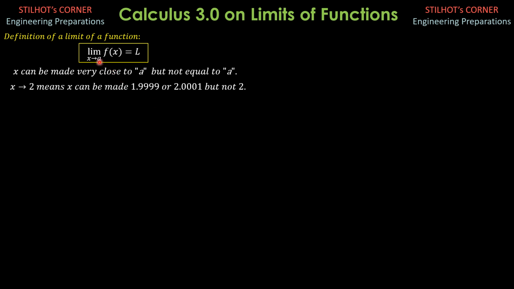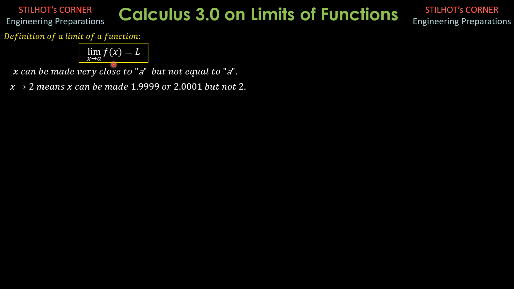The limit as x approaches a from the left should be equal to the limit as x approaches a from the right, and that is the limit of f of x as x approaches a, and it is denoted by L. So that's the condition for the limit of a function to exist.